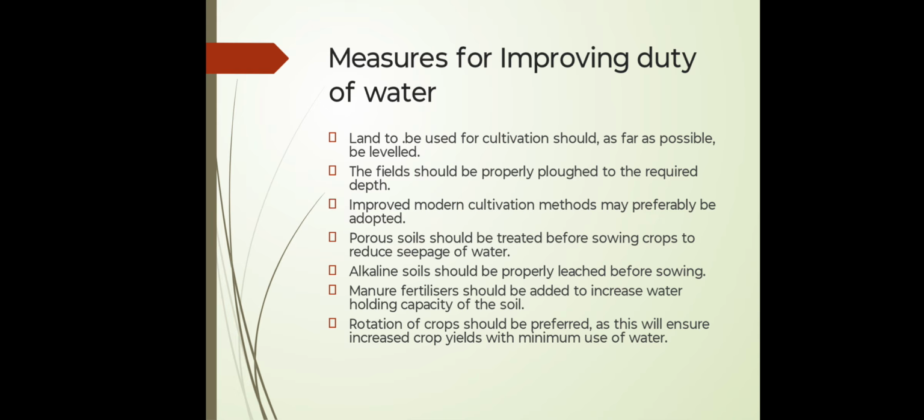Porous soil should be treated before sowing the crop to reduce the seepage of water. Alkaline soil should be properly leached before sowing the crop. And the rotation of crops should be preferred, as this will ensure increased crop yield with minimum use of water.